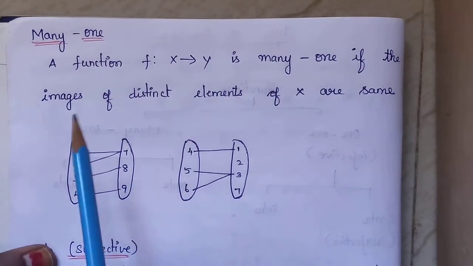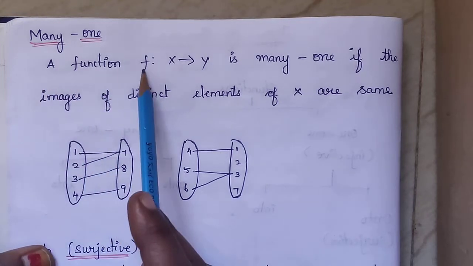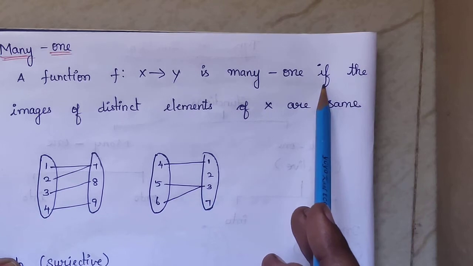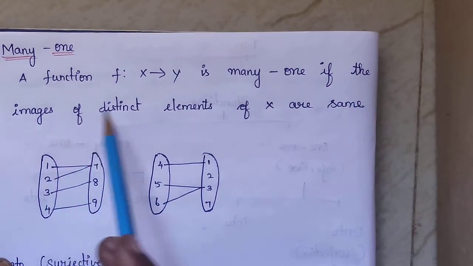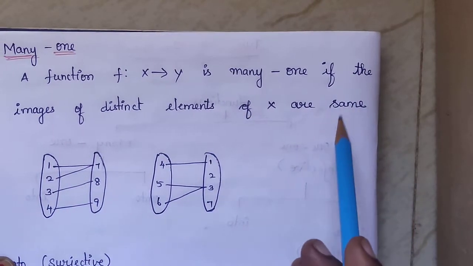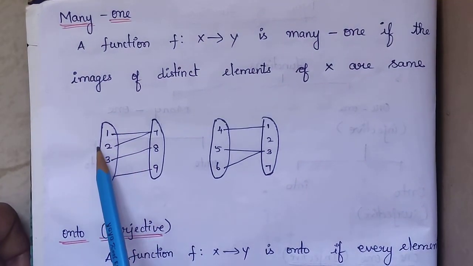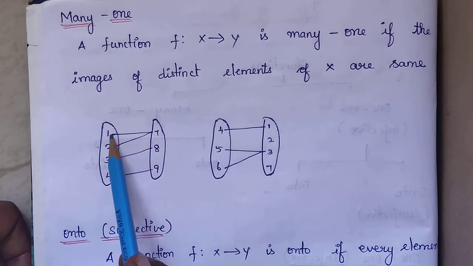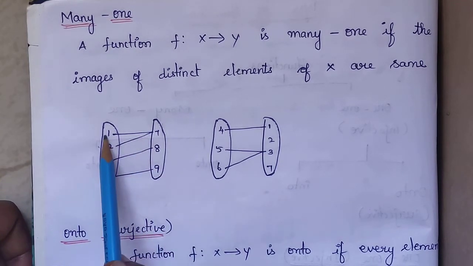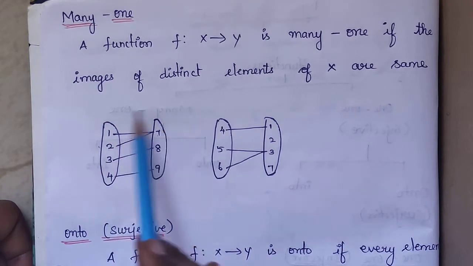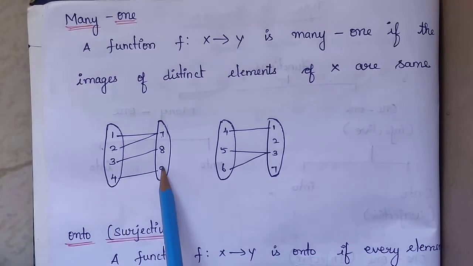Now many to one. A function f from x to y is many to one if the images of distinct elements of x are the same. See here, distinct elements of x having the same image means this way of mapping. For 1 the image is 7, for 2 also it is 7, then this function is called a many to one function.